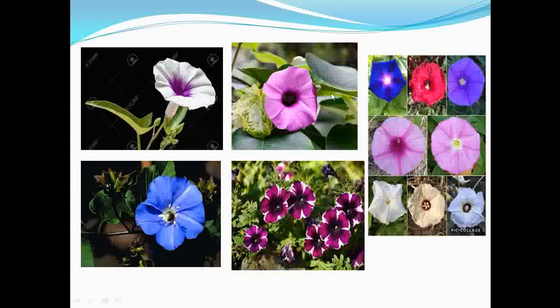See here the different types of patterning of the flowers observed under the family Convolvulaceae. There might be a change in patterning and coloration, but one thing is common, that is the funnel shaped corolla. This is one of the common things, and this is the distinguishing character of the family Convolvulaceae.